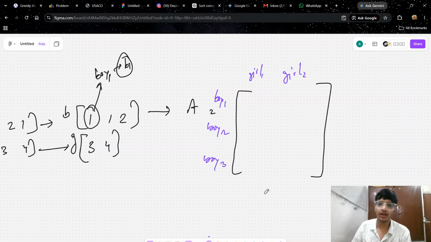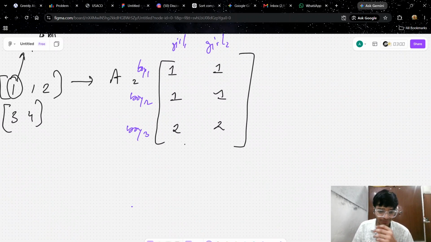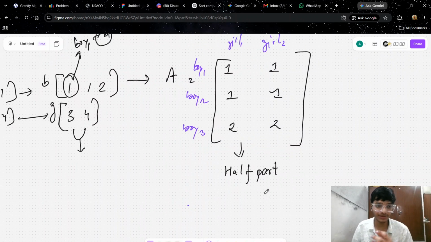We don't know right now, but it can be possible that girl 2 and girl 1 both get the same one sweet. So we will put the minimum so far, since we need to find the minimum total sum. That's why. And also it may be possible that all of them get the minimum out of all. So this is why we are doing so. This is the first half. This part we have constructed, and now this 3 and 4 is the thing left, this condition, so we need to think about that.